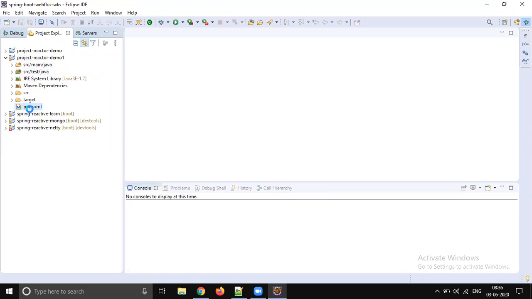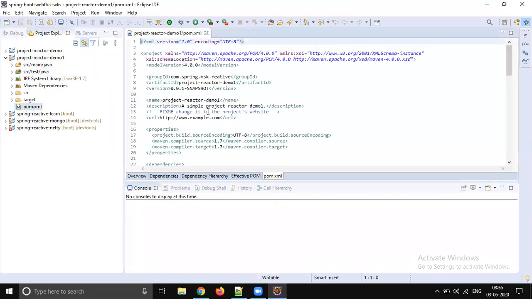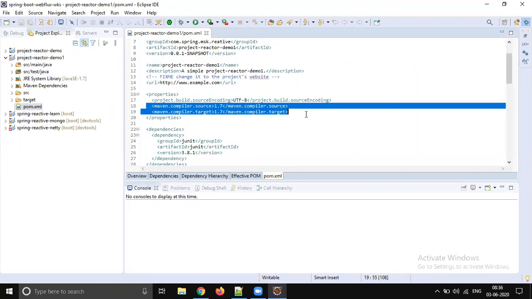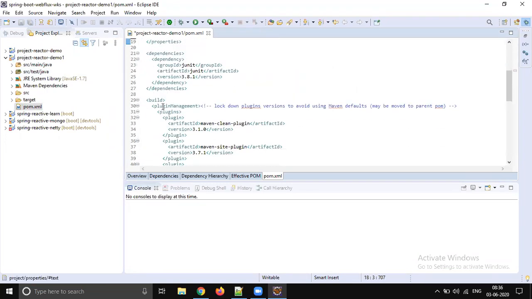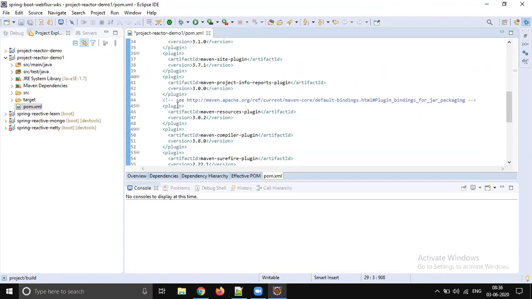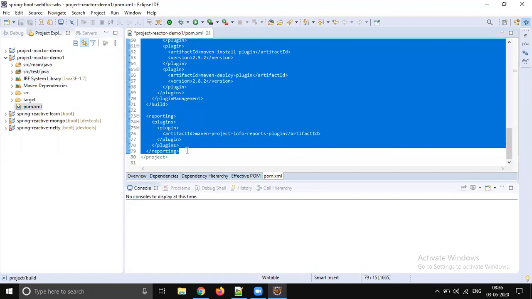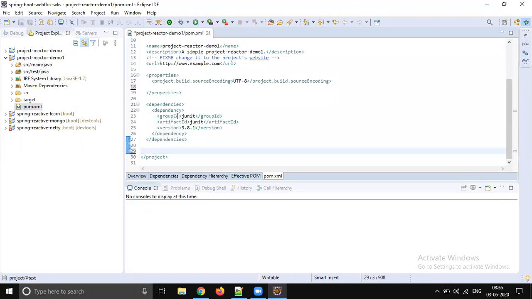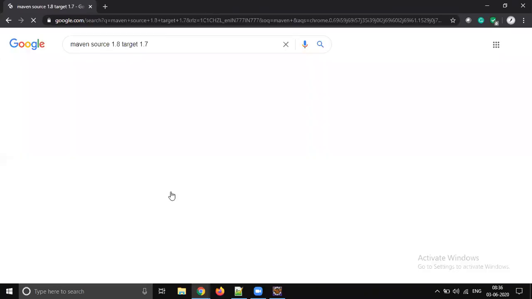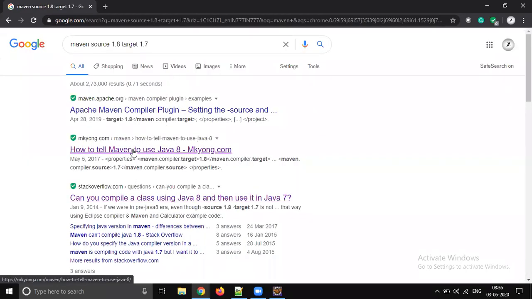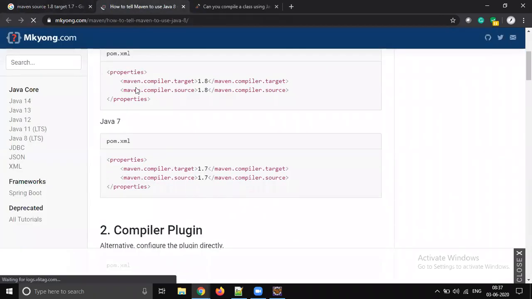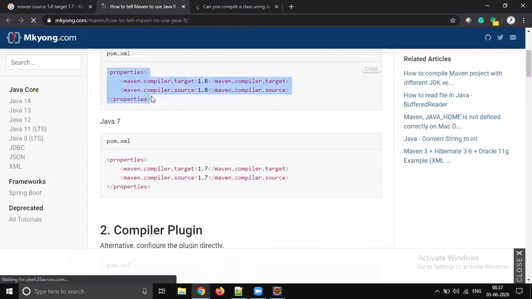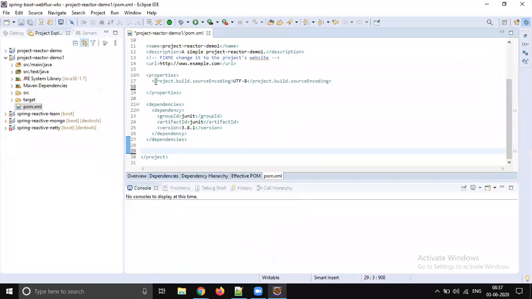The default JDK version is 1.7, so let's change it. We don't need this, let's remove it and change it to 1.8. Let's remove all these plugins. I think somewhere we added JDK 1.8, so anyway, let's go to Google and get that snippet. Maven source 1.8, target 1.8. Let's go to any one of these examples, copy that plugin. I think this is going to work. Let's copy this property.